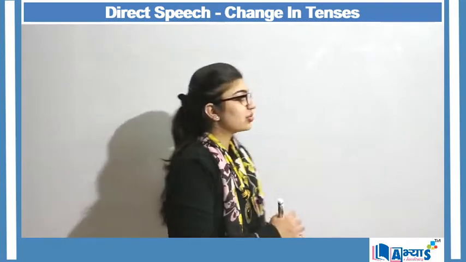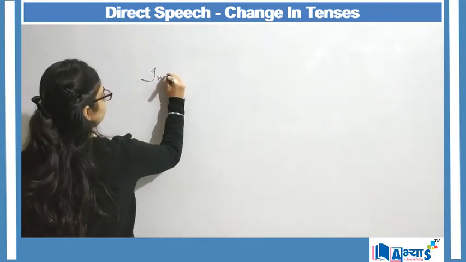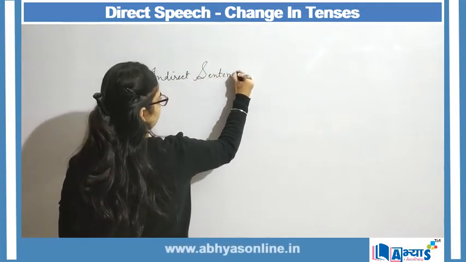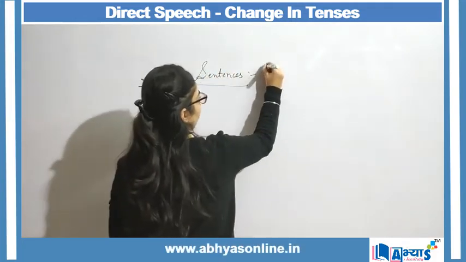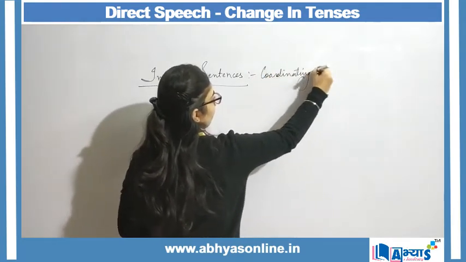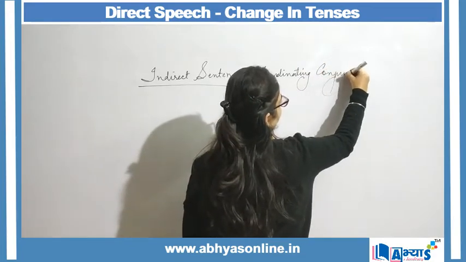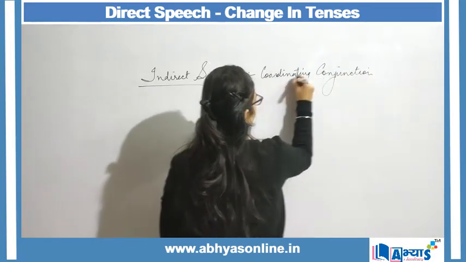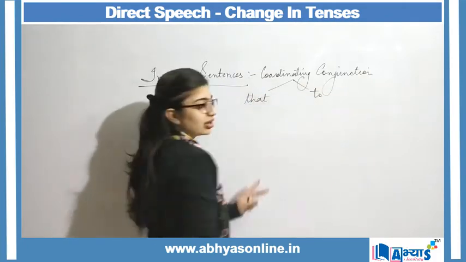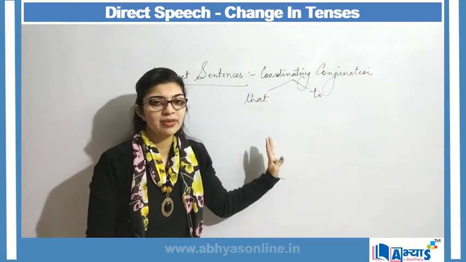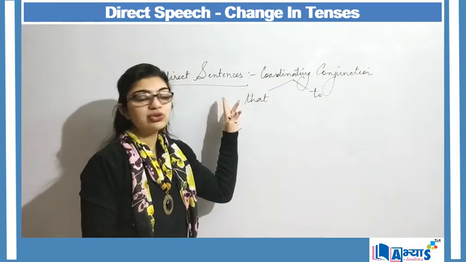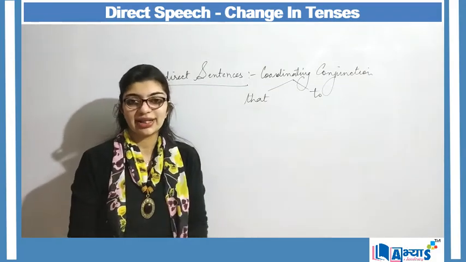Whenever we are making use of indirect sentences, for indirect sentences we make use of coordinating conjunctions, and those coordinating conjunctions can be that or to. These are the two coordinating conjunctions which are mainly used in indirect sentences. Now, I am going to convert my indirect sentence to direct sentence.